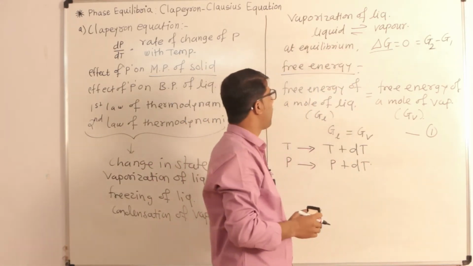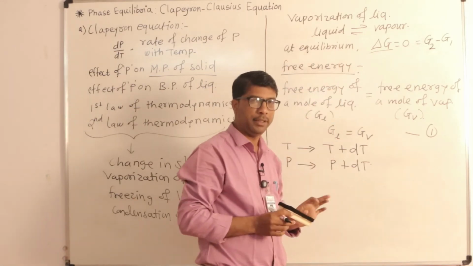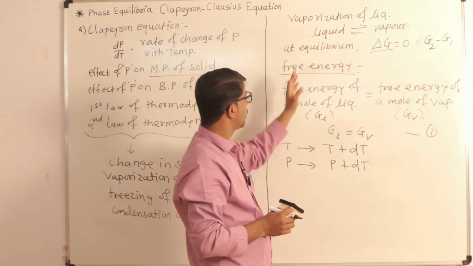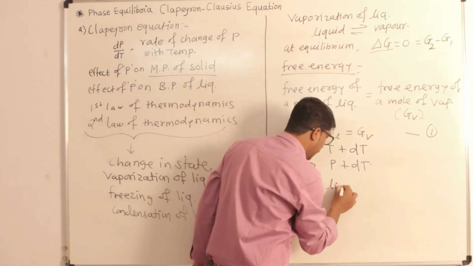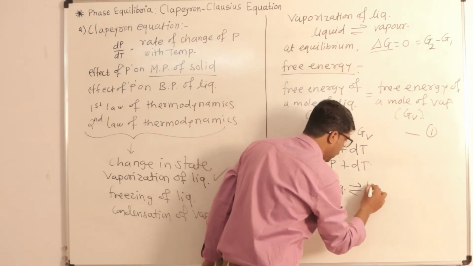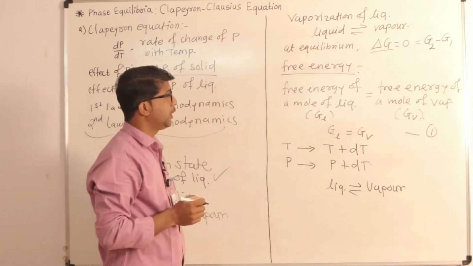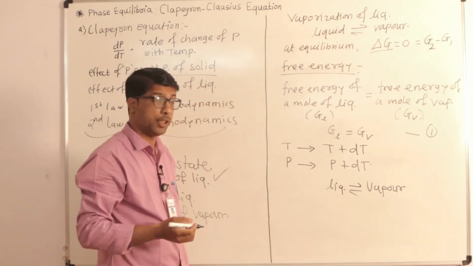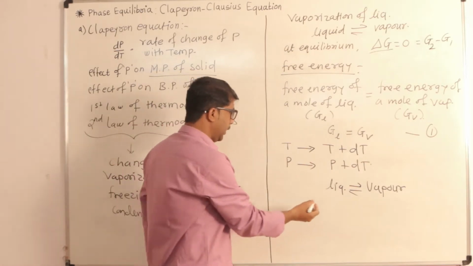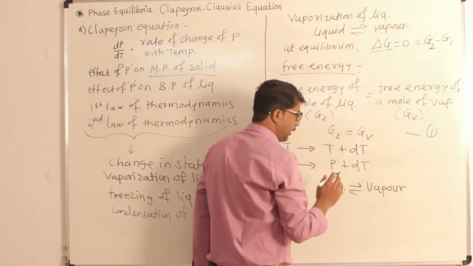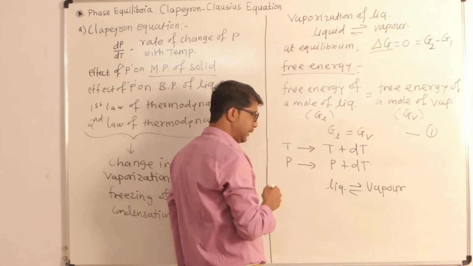We find here the two phases are in equilibrium. The liquid and vapor phase are in equilibrium. Liquid is in equilibrium with vapor. So here the equilibrium is re-established even though temperature and pressure increase.